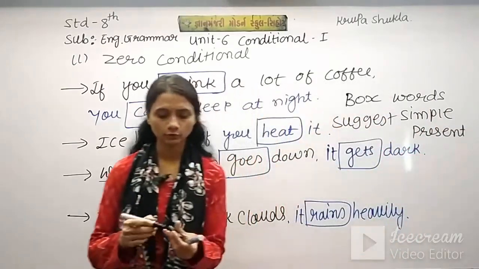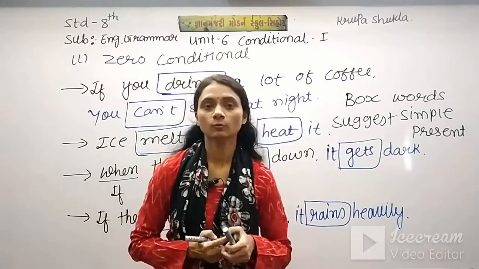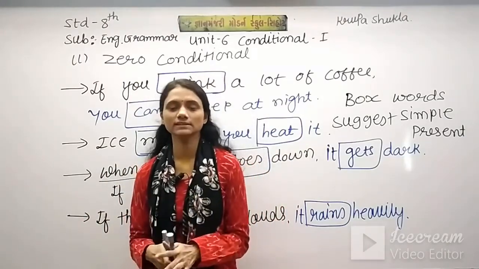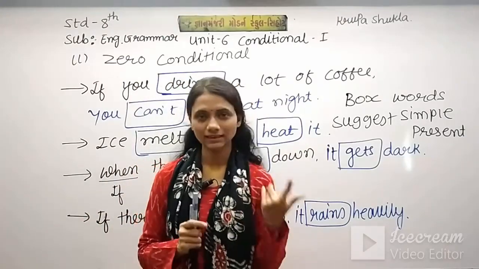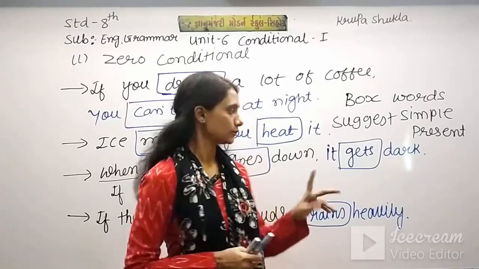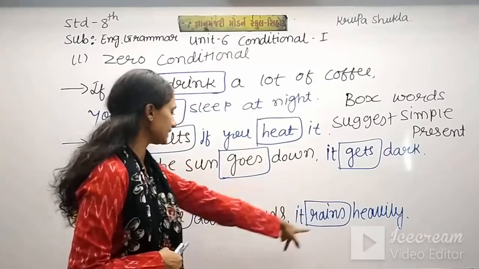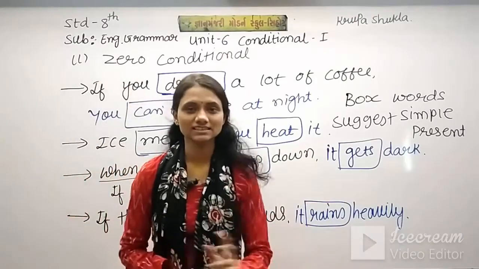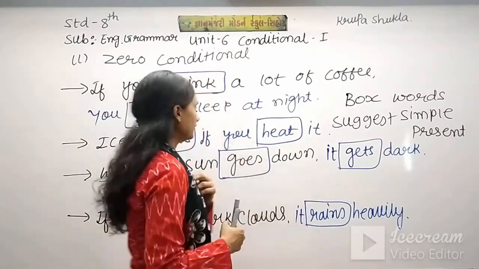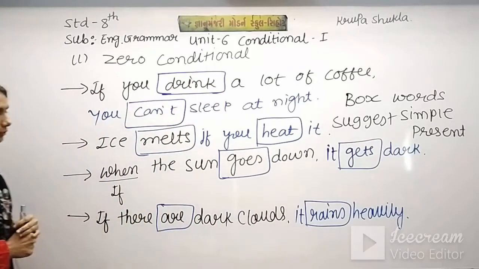As I told you, in zero conditional we need simple present tense in both clauses, the if clause and the main clause. So here drink, can't, heat, melt, goes, gets, rain and are suggest simple present tense. Now I'll give you more examples.